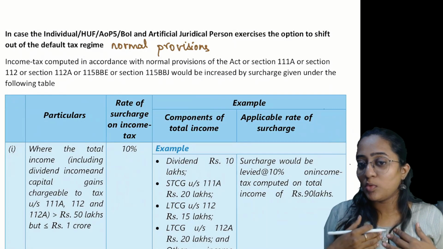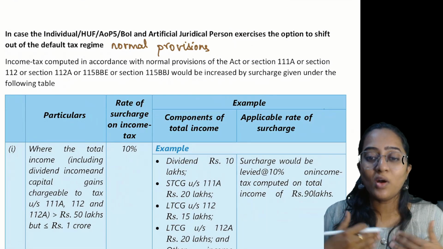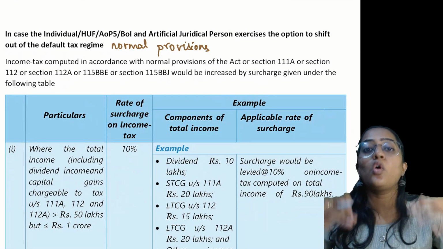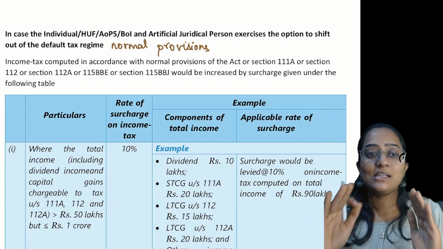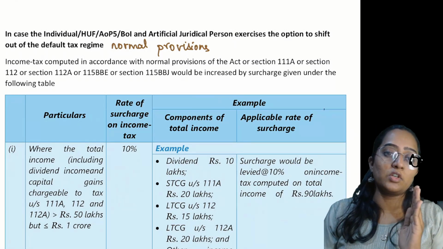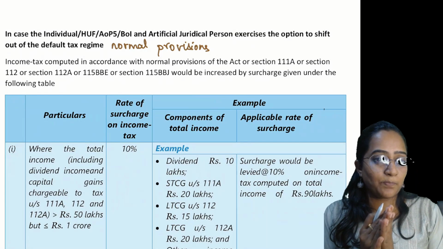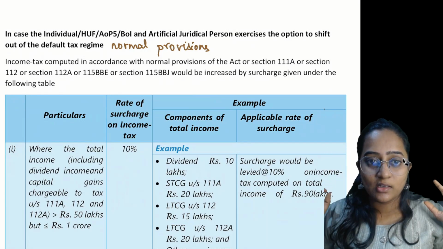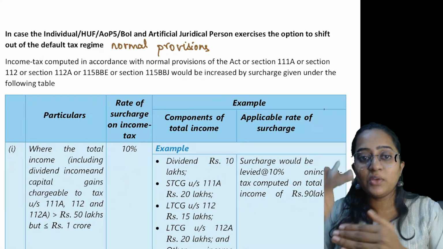That is what I'm speaking about in the normal provisions. It is assumed that you already know the tax slab rates, which is why I'm directly moving forward to the surcharge explanation. I hope it is clear. Great. With this assumption, we will move forward.